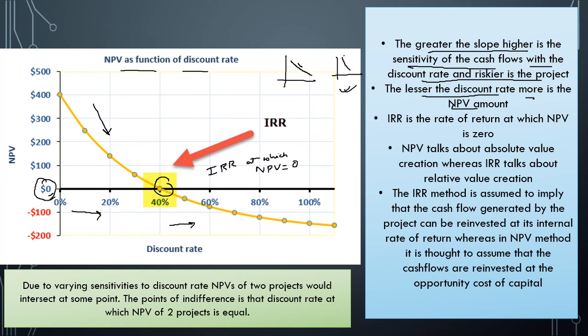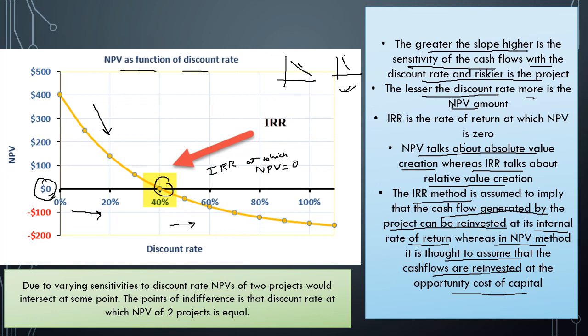IRR is the rate at which NPV is 0. NPV talks about absolute value creation, whereas IRR talks about relative value creation. The IRR method is assumed to imply that the cash flows generated by the project can be reinvested at its internal rate of return, whereas in NPV method it is thought to assume that the cash flows are reinvested at the opportunity cost of capital. Obviously in NPV method we know the cost of capital, so we reinvest the cash flows at the opportunity cost of capital only, but in IRR method we don't know the opportunity cost of capital, so we reinvest the cash flows at the IRR rate.